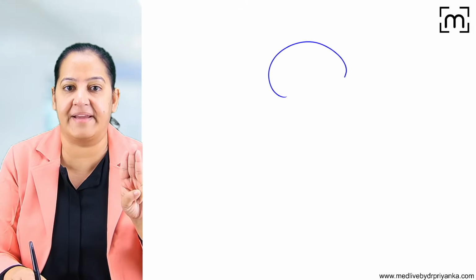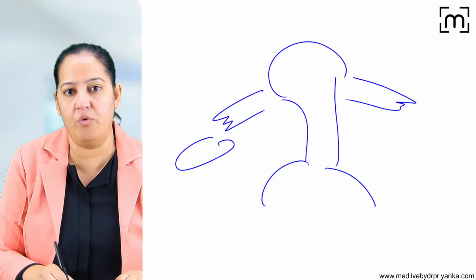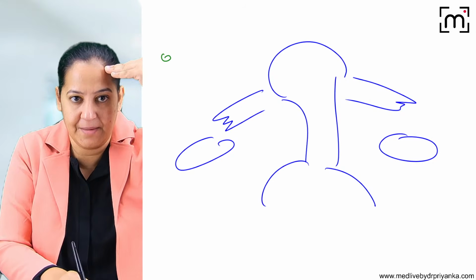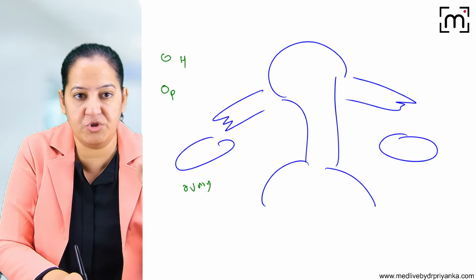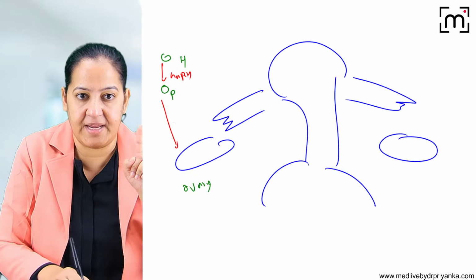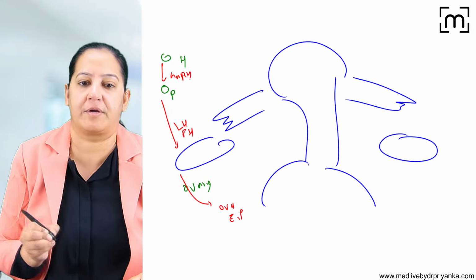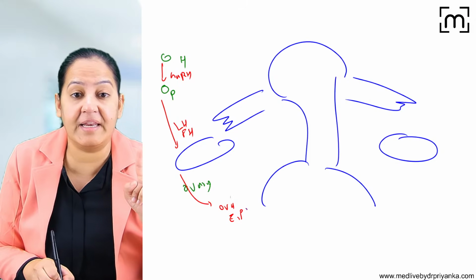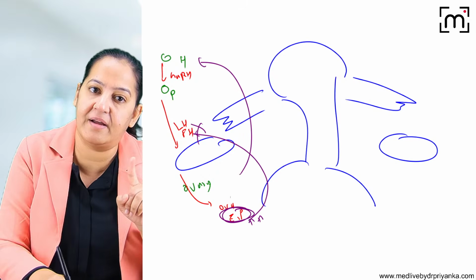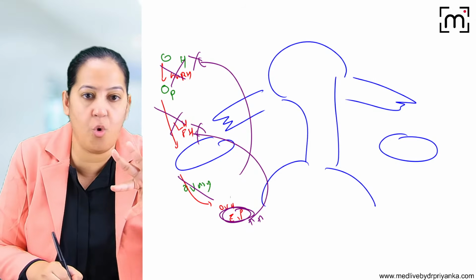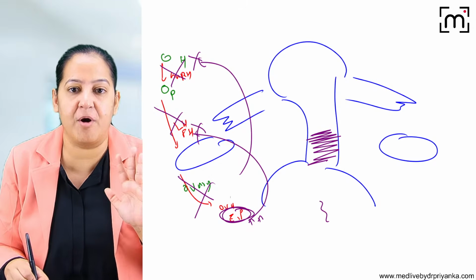As I told you, 3 answers are correct here. So OCPs do 3 things. You can see it here. These are the ovaries, and this is the hypothalamus, this is the pituitary, and this is the ovary. From the hypothalamus we know GnRH comes, and from the pituitary LH and FSH come, and then from the ovary ova and estrogen and progesterone come. Now the pills contain estrogen and progesterone. So estrogen and progesterone in the blood is always high, which will give a negative feedback here and here. So no GnRH, no LH surge, no ovulation. So it inhibits ovulation. As a backup, it thickens the cervical mucus so that sperm cannot penetrate it.